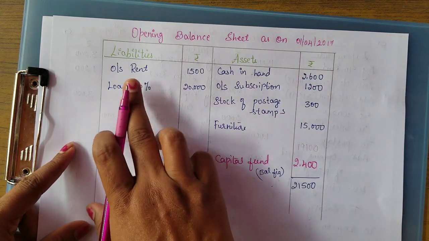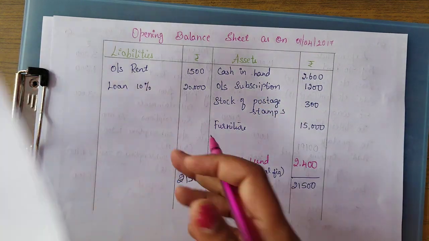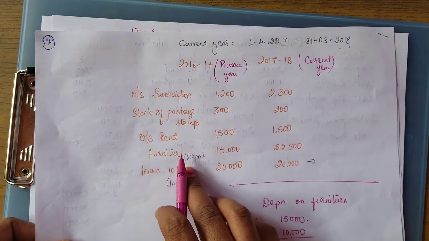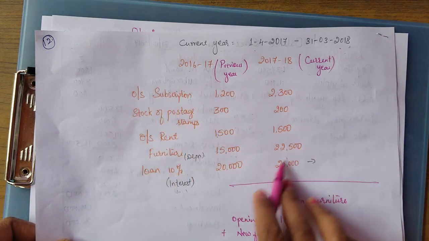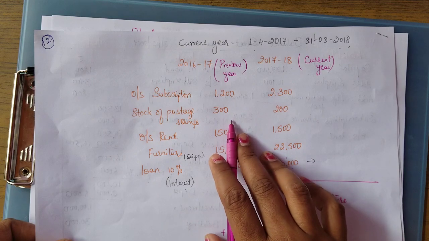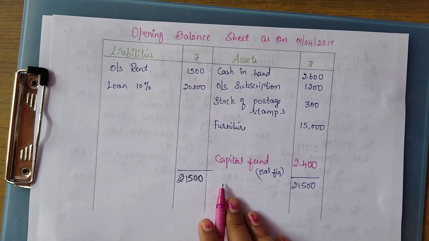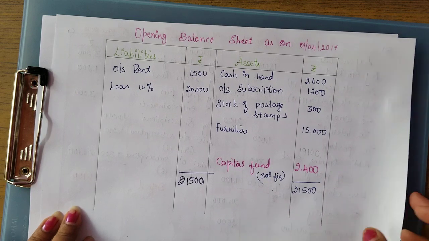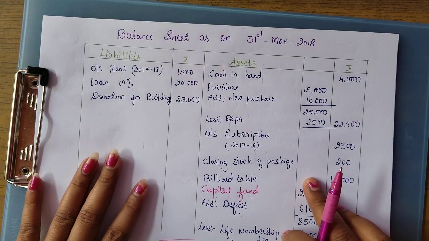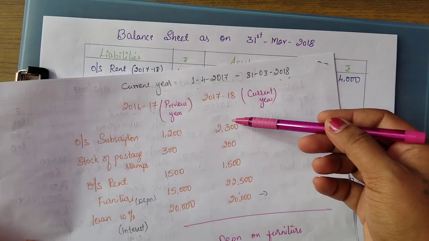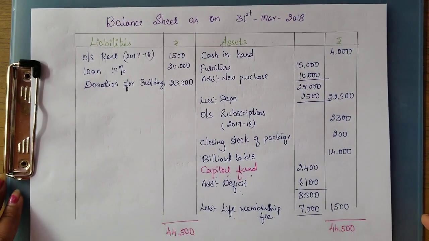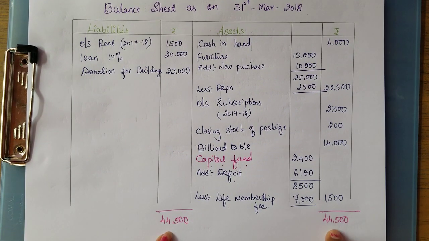Okay, and next preparing the new opening balance sheet, that is on 1/4/2017, starting date of this year. Okay, I have showed you how to prepare the opening and closing balances which given in the question. Using the information in the question, we have prepared this table. Okay, using this we are going to prepare the opening balance sheet. Got it? And finally we are going to prepare the balance sheet for the current year using the closing balances and also the current year's adjustments. So altogether we will be getting the capital fund.